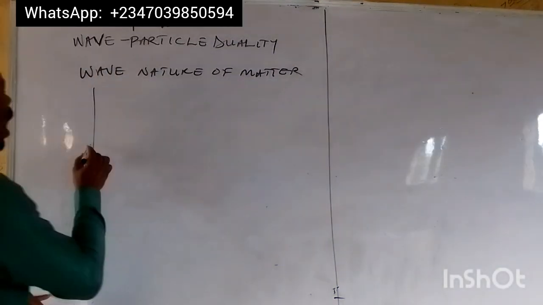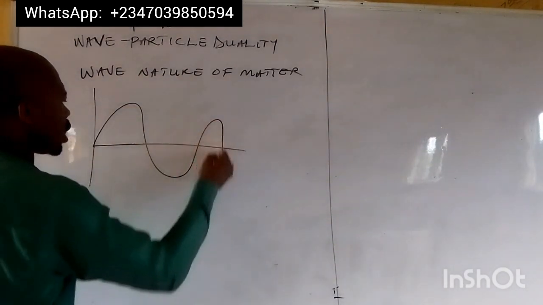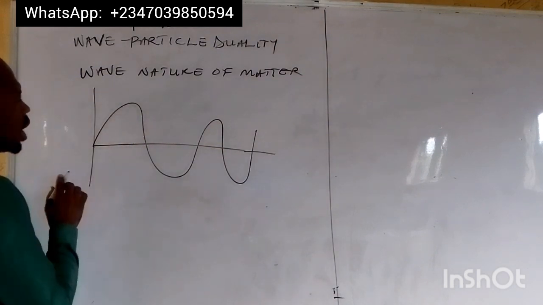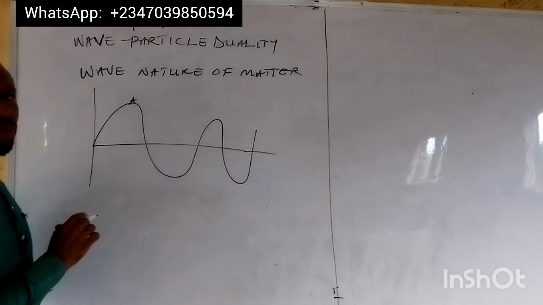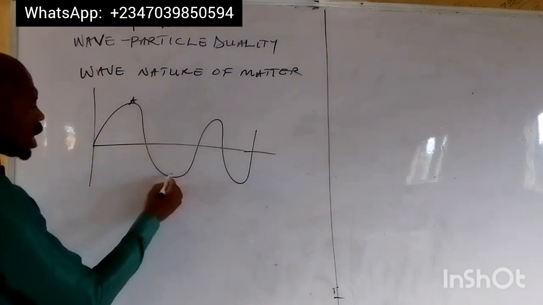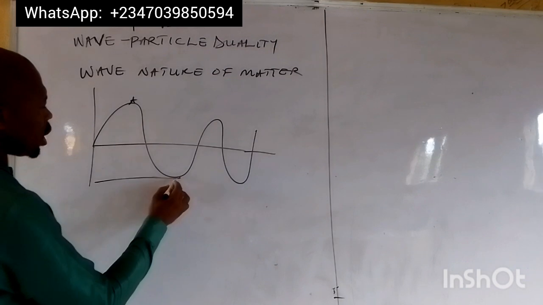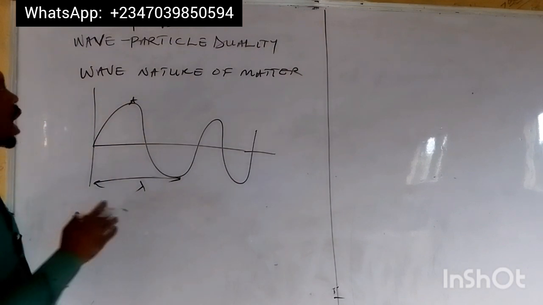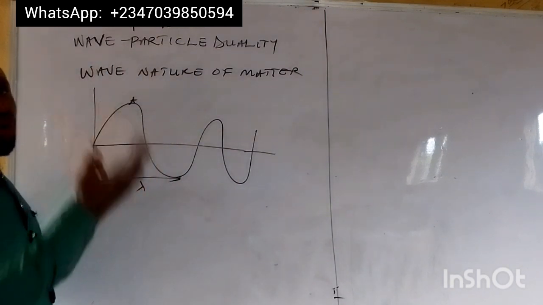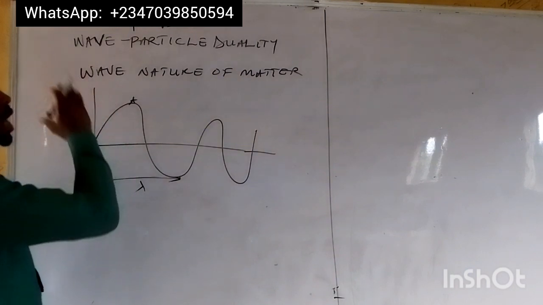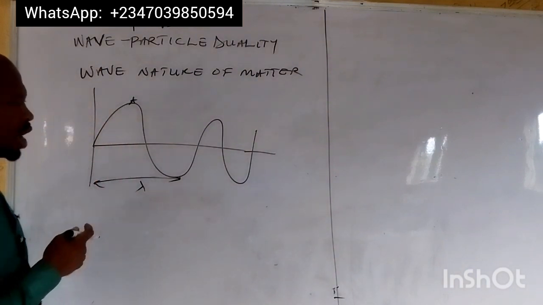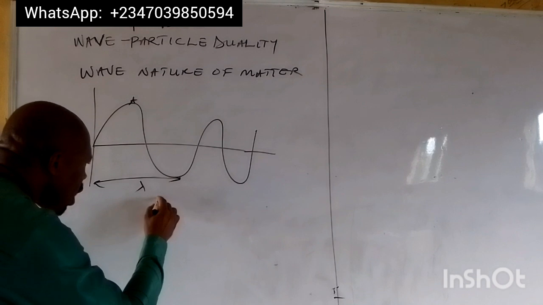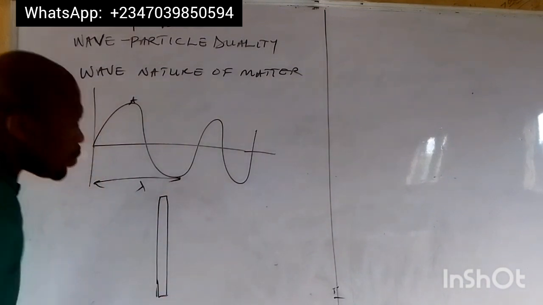For example, if you have a wave nature, a wave profile like this. Now, this wave profile has its amplitude, it has its wavelength. It has its wavelength from here. So these are some of the attributes of a wave. Now, in order to demonstrate or to prove that matter has wave ability, we can do that using diffraction.